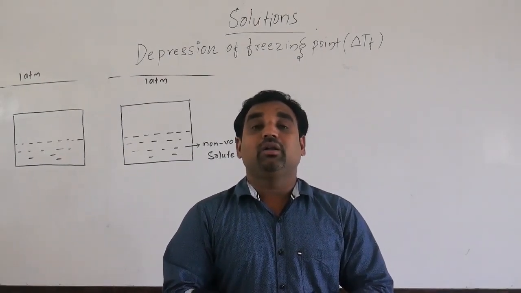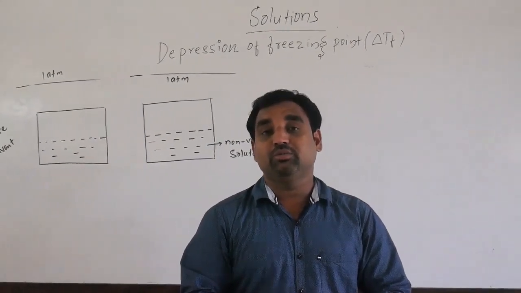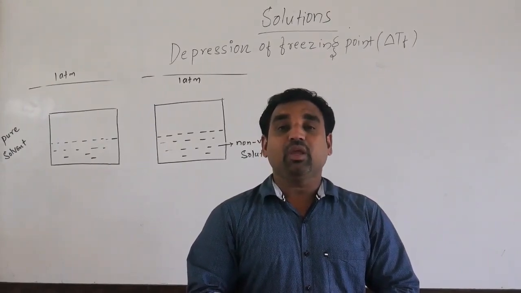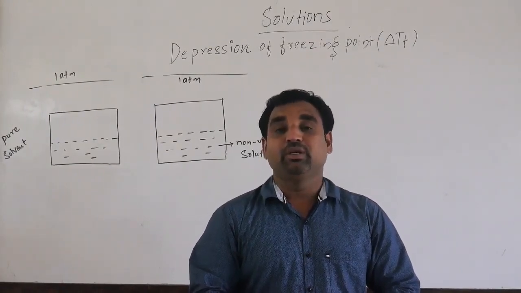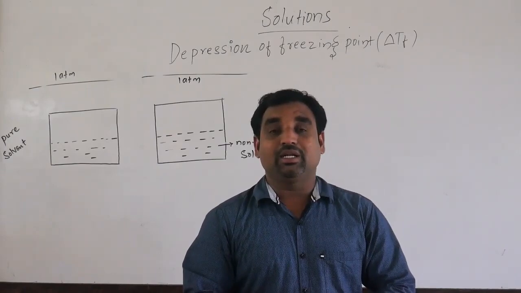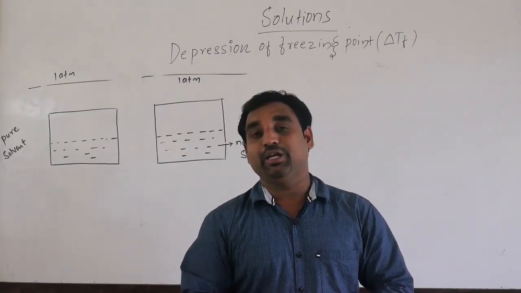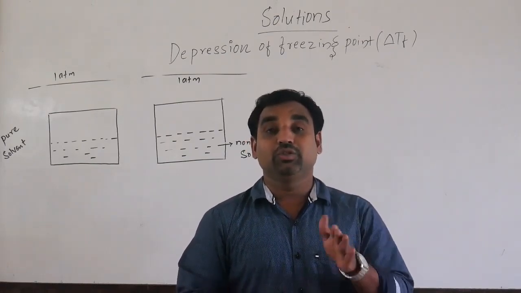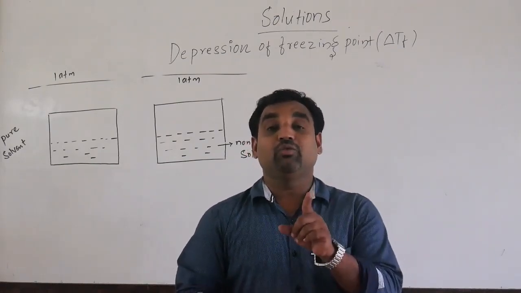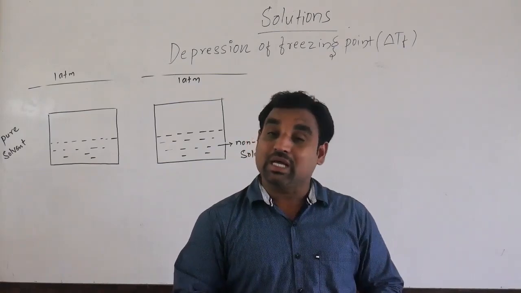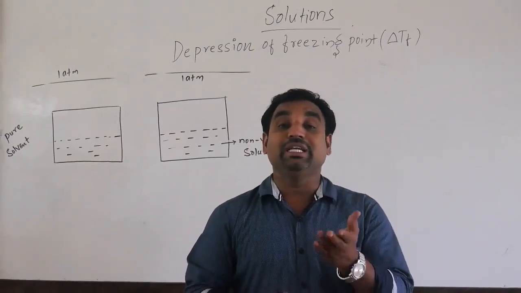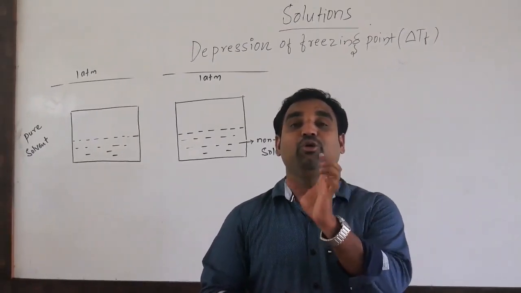In yesterday's class we were discussing the second colligative property, that is the elevation of boiling point. So I will remind you what we taught in the last class. Elevation means an increase in the boiling point of what? Of the solution, because of the non-volatile solute present in the solvent. Because of that, the boiling point of the solution increases. That is the meaning of elevation in boiling point.